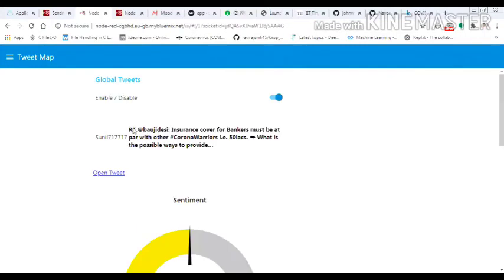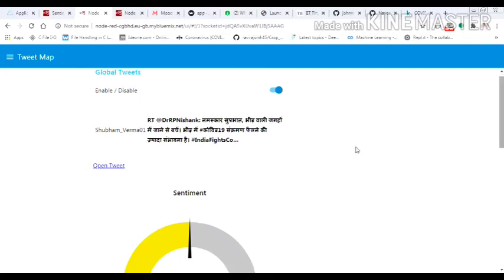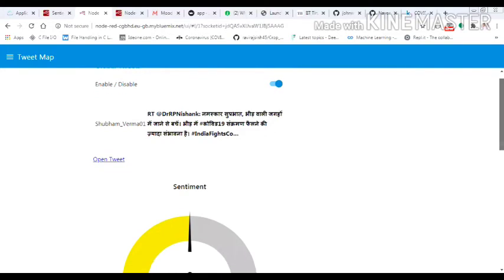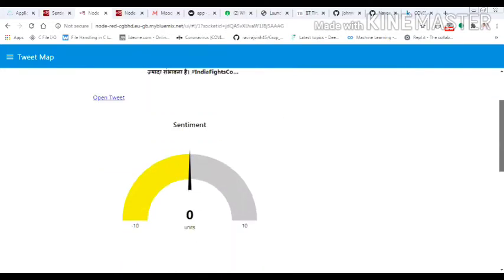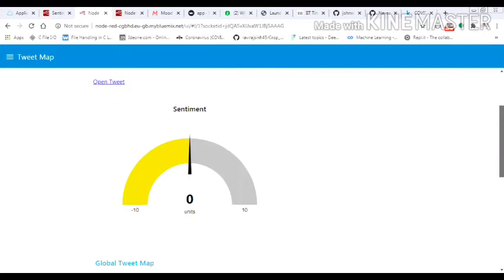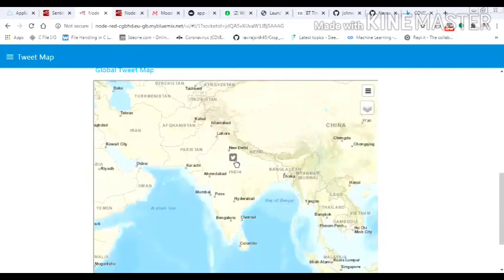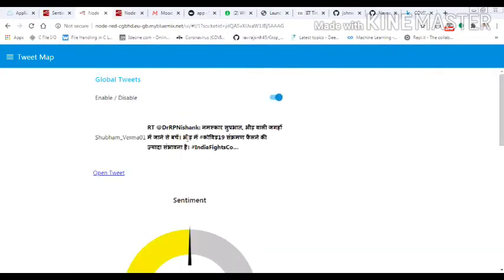The map is loading. What happens is that our web page will take the tweet directly from Twitter, and the corresponding sentiment of the tweet is also shown in the sentiment dots, and then on our Indian map it will show the location where the tweet was tweeted from. If the tweet is neutral, it will show gray color. If the tweet is positive, it will show green color. If it is a negative tweet, it will show red color.